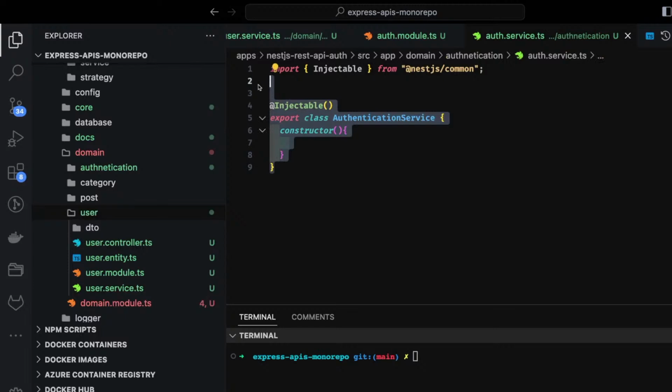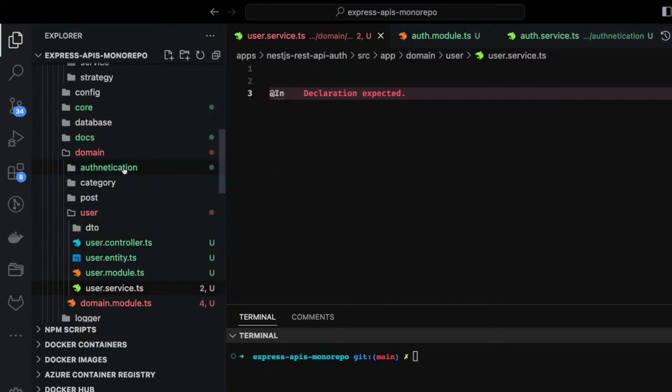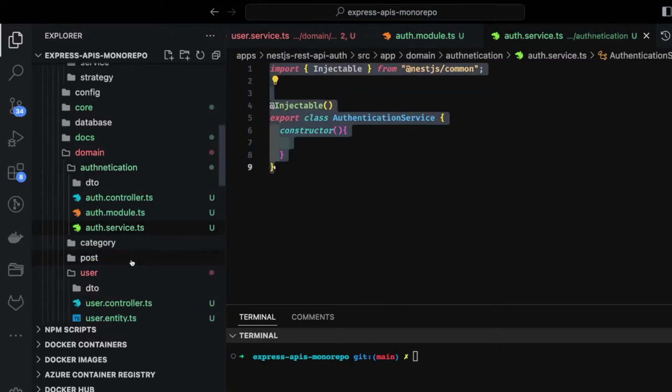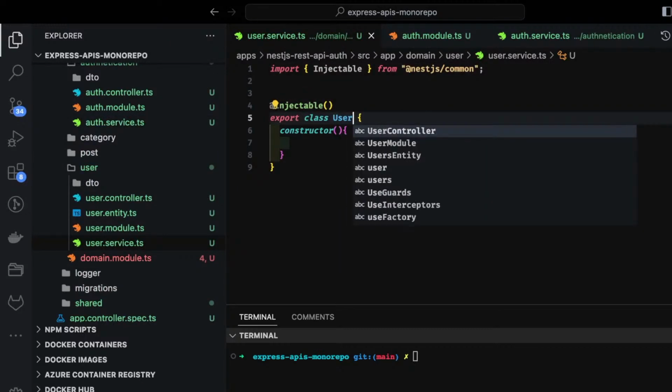But this auth module is dependent on the user module, because here we are going to add a dependency on the user service. So this is expected, right? Because auth service and auth module will be dependent on the user module to find the user in the database. So here we can also write the user service to fill in the blank, and inside the user service we will just do the same Injectable. I can copy the same. So here is my user service. I'll just replace it with the user service,